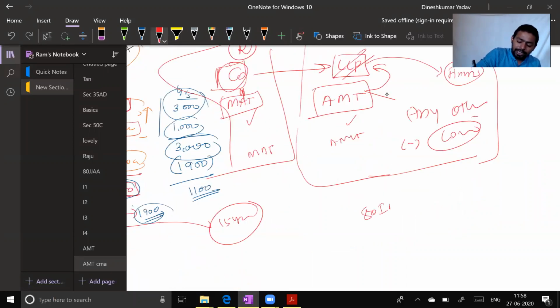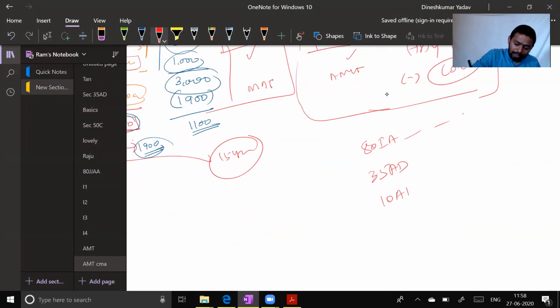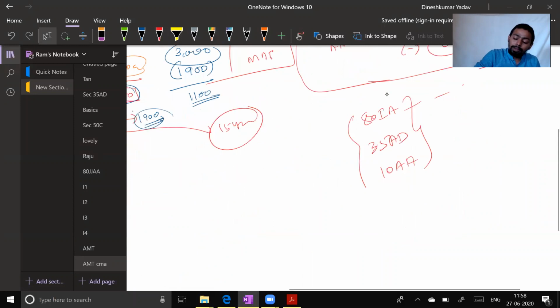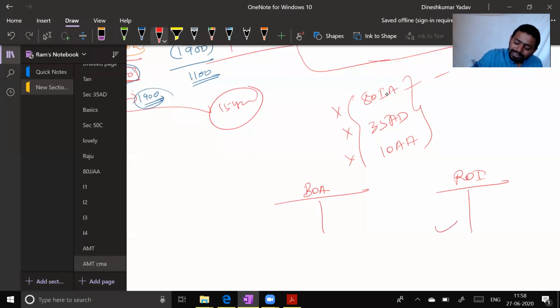Right now also there are a lot of assessees in India who are taking benefit of 80 IA series provisions, who are taking benefit of 35 AD, who are taking benefit of 10 AA. So these assessees are only concerned about AMT application. Because for an assessee like me, who is not enjoying this special benefit of income tax, my taxable profit as per books of account and my taxable profit as per ROI will be same or similar.